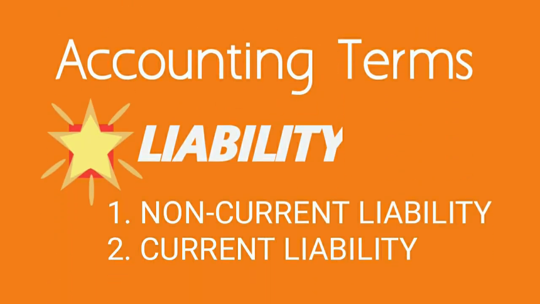Next term is liability. Liability means the amount payable by the business. Any amount which is payable by the business is termed as liability. To better understand this concept, let's say the business owes some money to the proprietor, which is capital.